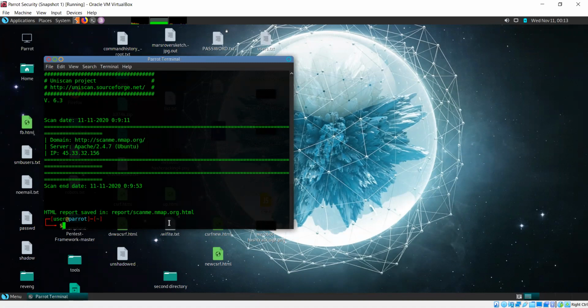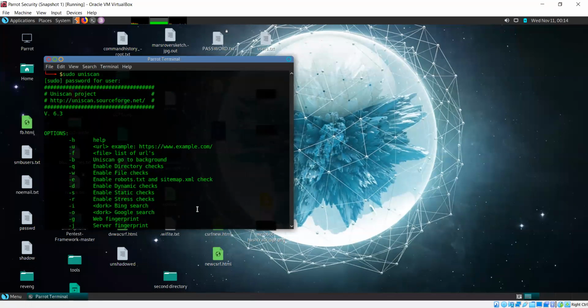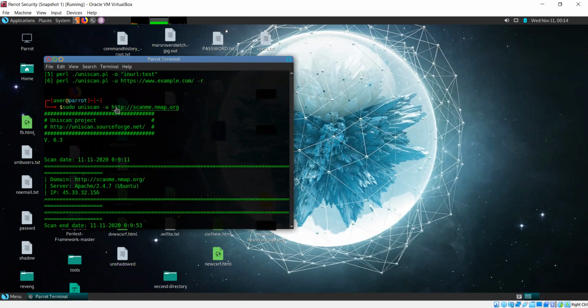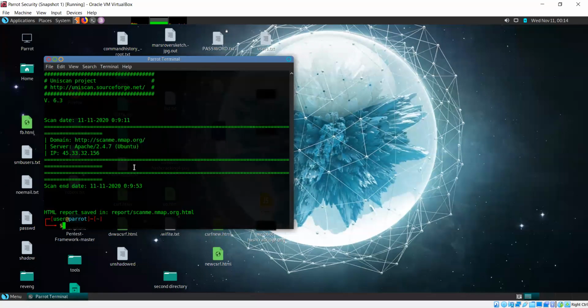Okay. So we were looking at this Uniscan, and it saves results in an HTML format. Can you repeat this Uniscan, sir? Uniscan. It's another tool for scanning web applications. You can simply use Uniscan and provide the URL that you want to scan, and it's not going to show the entire thing here. It's going to save the report as an HTML file, so you can look at it later whenever you want to.